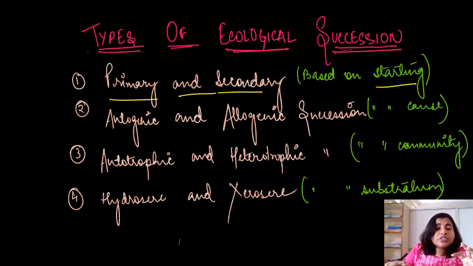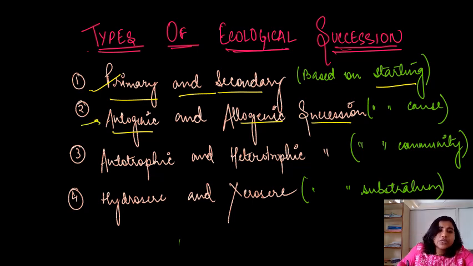The organisms which occupy the naked area first will be called pioneer as well as primary species. And after the first living organism, the second species which will come is known as secondary species. So it is based on the living organisms which occupy the starting area, right?